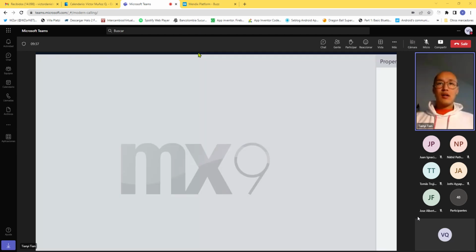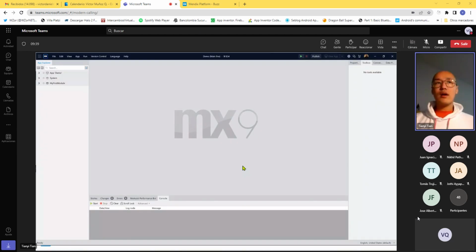Okay, so this is the Mendix Studio Pro. We have, yeah, on the left, the App Explorer. This is basically, it shows you the index or the structure of your app. We have the app level settings, right?